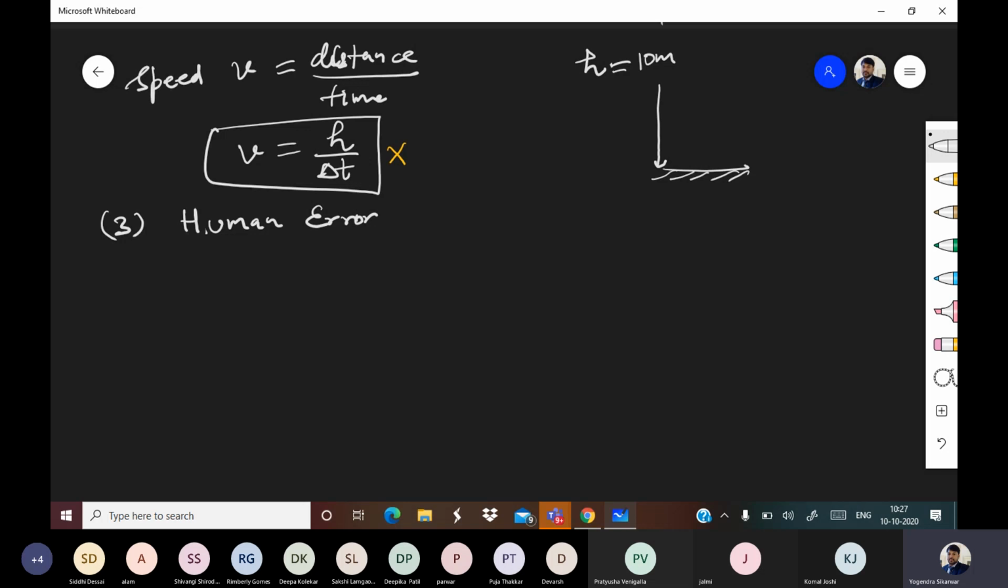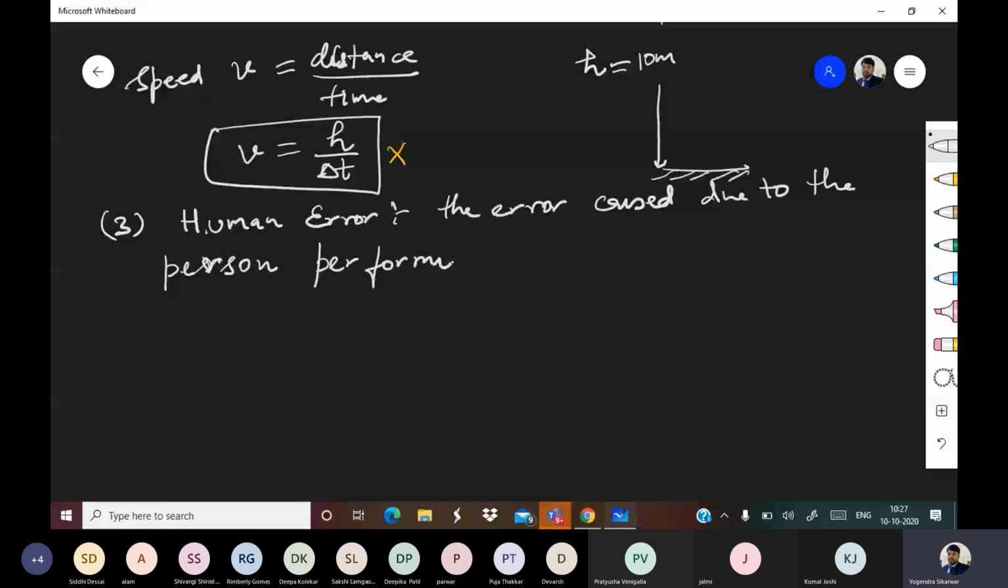Correct? Now if the person who is going to take the reading is not doing it properly, then also the error caused due to the person performing the experiment slash reading is systematic in nature.